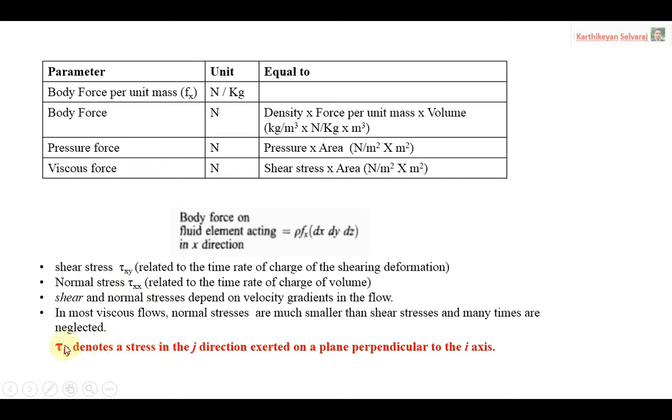So tau ij, this is a common term. You can say this is xy. This is the meaning of your shear stress term. It denotes the stress in the j direction exerted on the plane perpendicular to the i axis. The first term represents which axis it is exactly perpendicular to, and the second term represents the direction. So like that we have to remember for the shear stress: shear stress acting perpendicular to this axis and acting in the particular direction. This is the meaning of the particular notation of the shear stress. Okay, so now we go to the next slide.